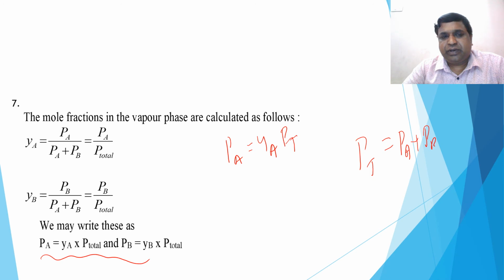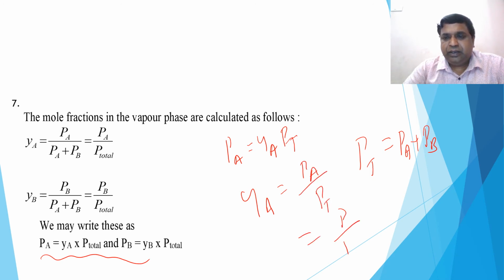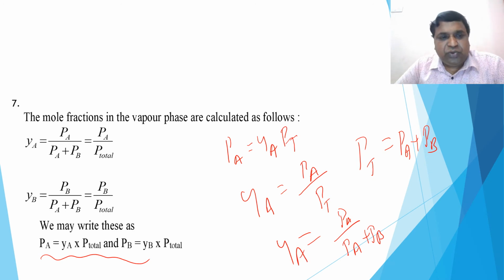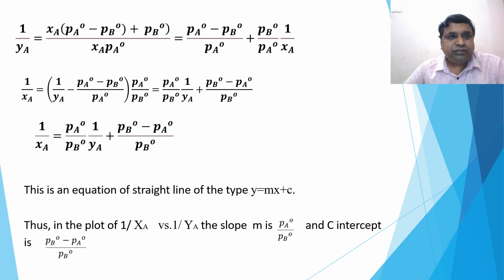So that is what they have taken in general here. Therefore YA is equal to PA by PT, or PA by PA plus PB. Similarly for YB, component 2, you can write in the same way PB by PA plus PB. So these are the other ways of writing the expressions, remember.